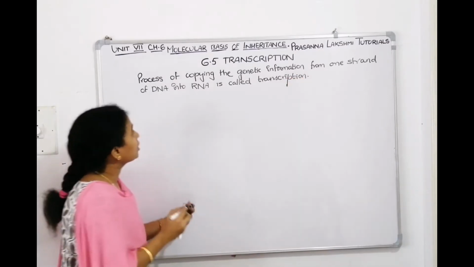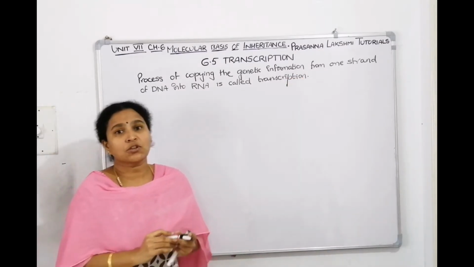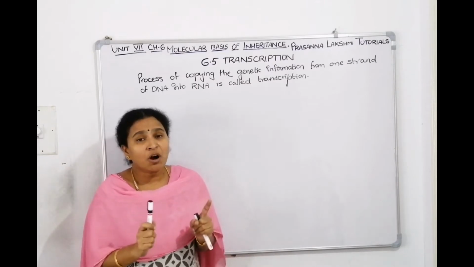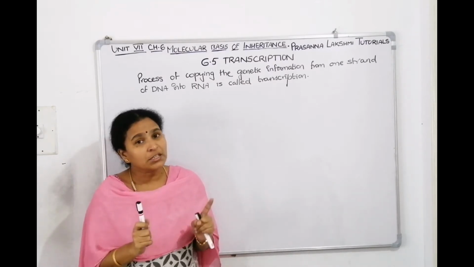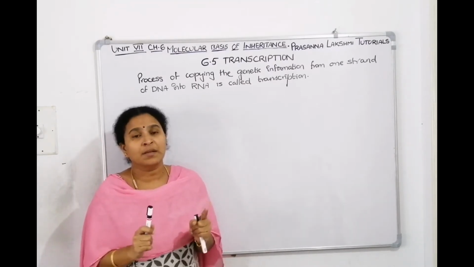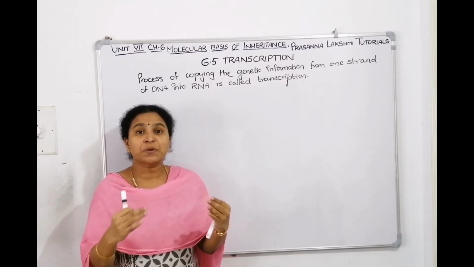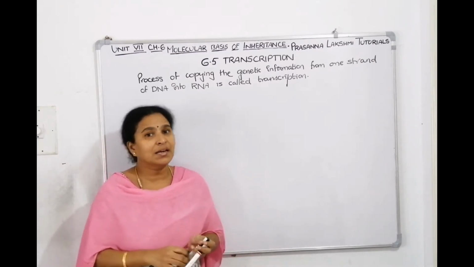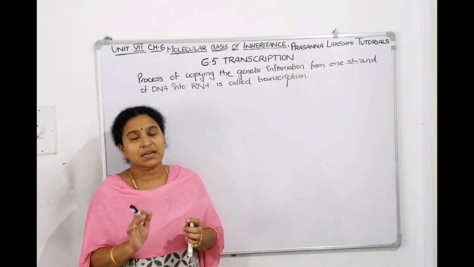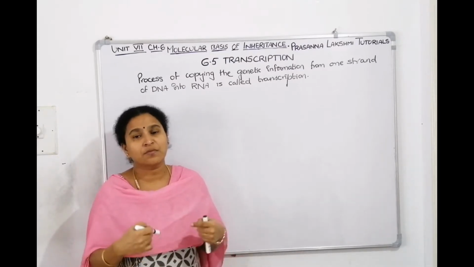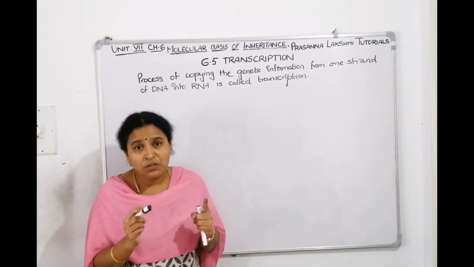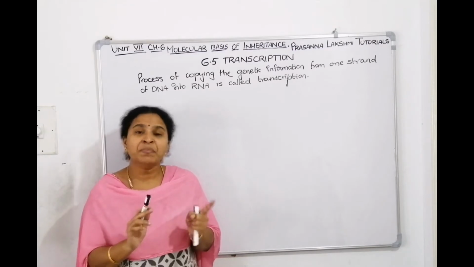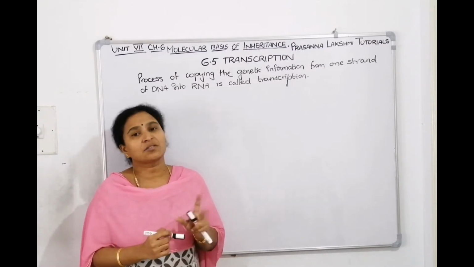What is the definition of transcription? It is the process of copying. What are we copying? The genetic information. Where is the genetic information? On the DNA. Actually, DNA is double-stranded. RNA is single-stranded. So we need not copy both the strands of DNA. We are copying the genetic information present on one strand of DNA into RNA, and this is called transcription.